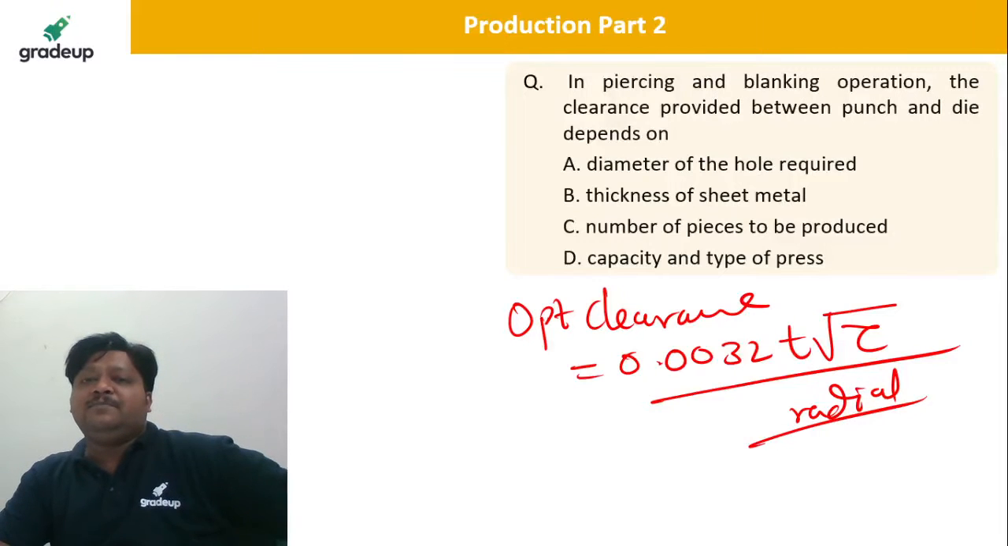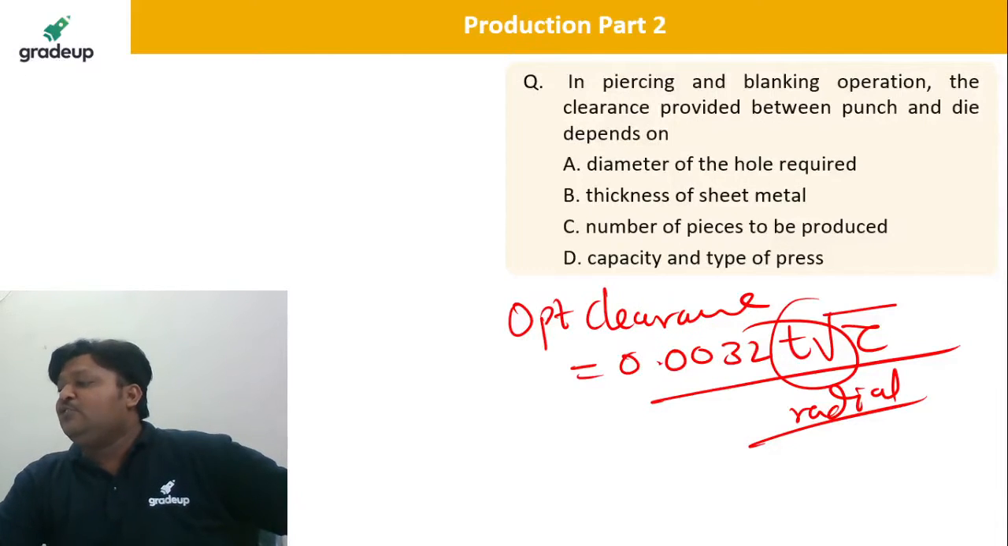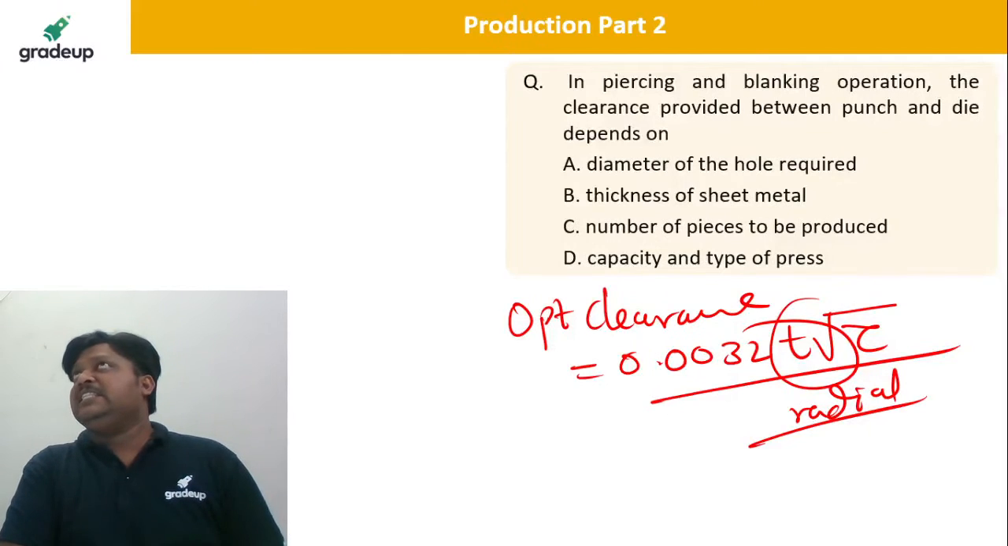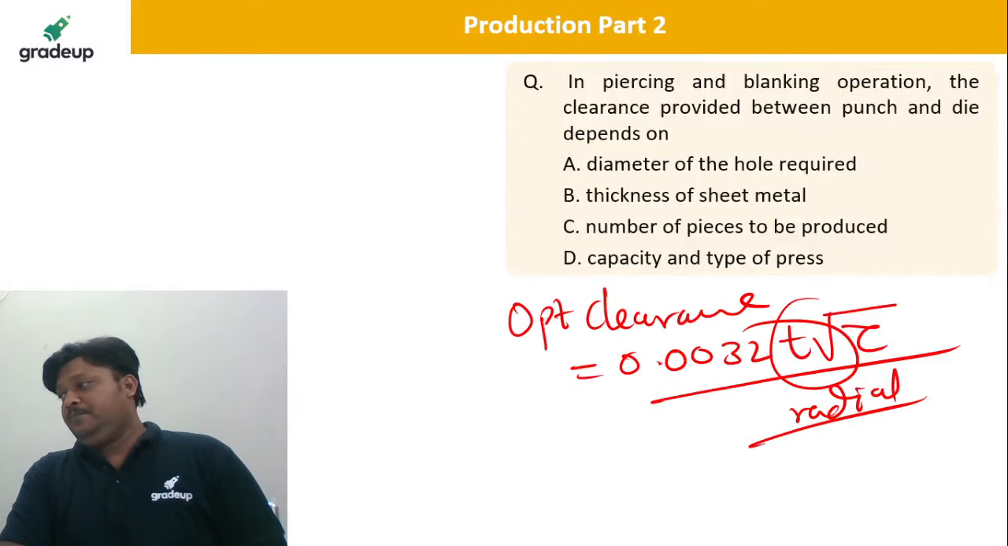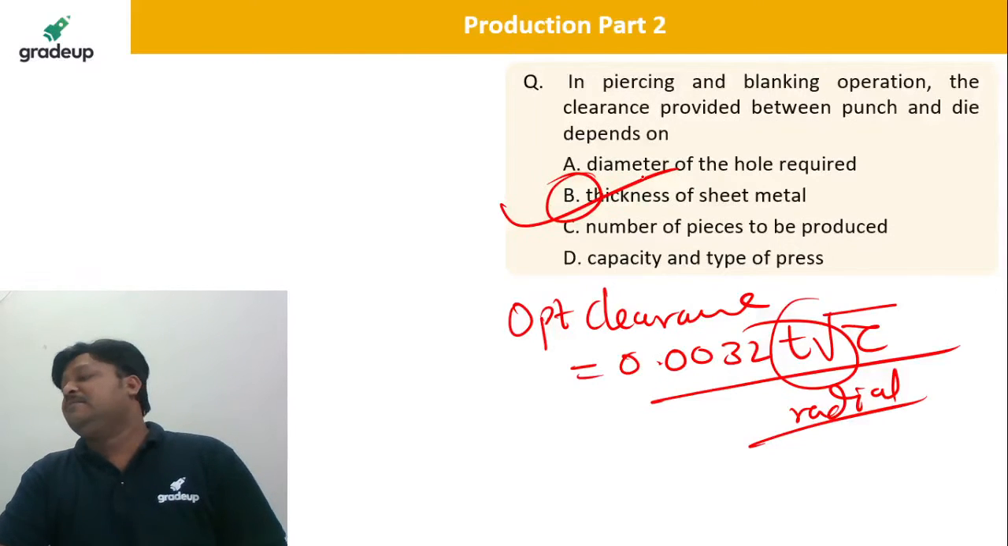Now tell me the answer. This clearance depends upon whether the diameter of the hole, thickness of the sheet, number of pieces to be produced, capacity and type of the press. So ultimately, looking at the relationship, you can very nicely answer, and it should be B for Bombay. Very nice, dear all, very nice. So it depends upon the thickness.